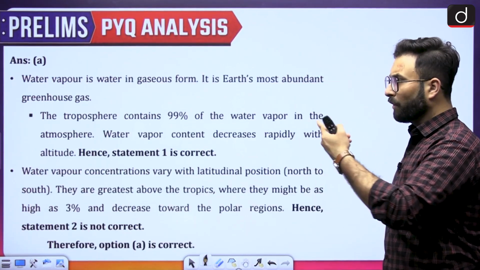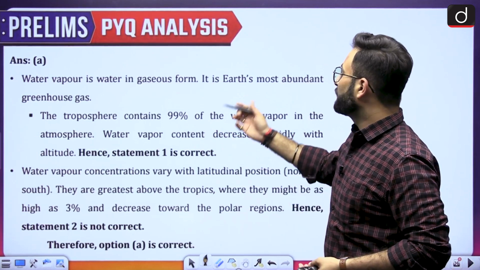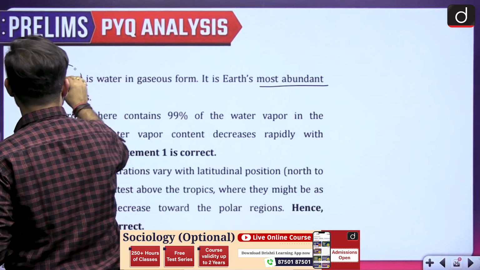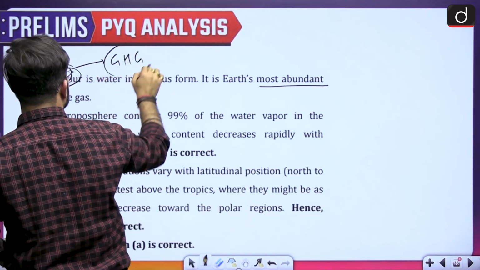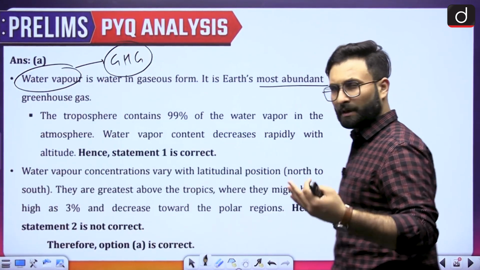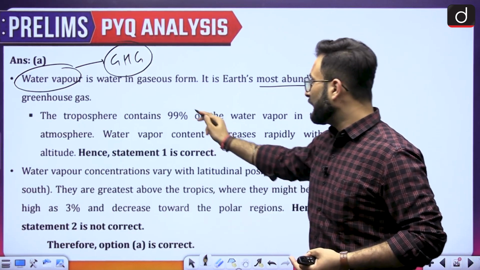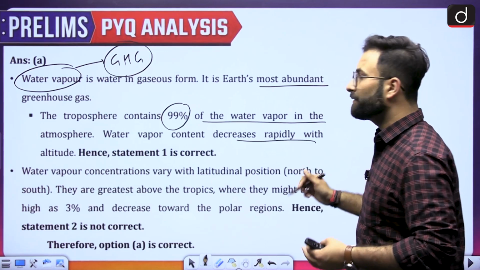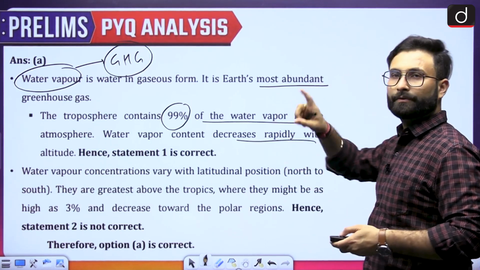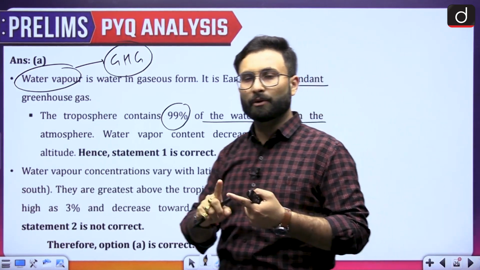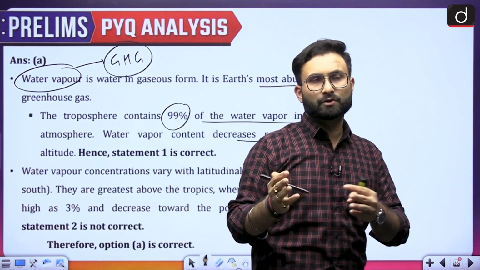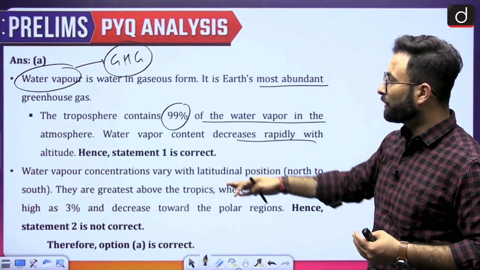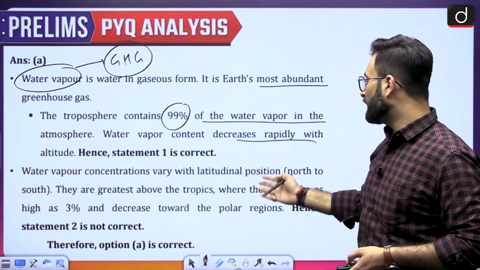Water vapor is water in gaseous form. It is the most abundant greenhouse gas on earth. As I told you, this is a greenhouse gas with a potential for global warming. The troposphere contains 99% of the water vapor in the atmosphere. Water vapor content decreases rapidly with altitude. As we discussed in the earlier question about the troposphere, stratosphere, mesosphere and so on, in the upper strata you will not get water vapor.